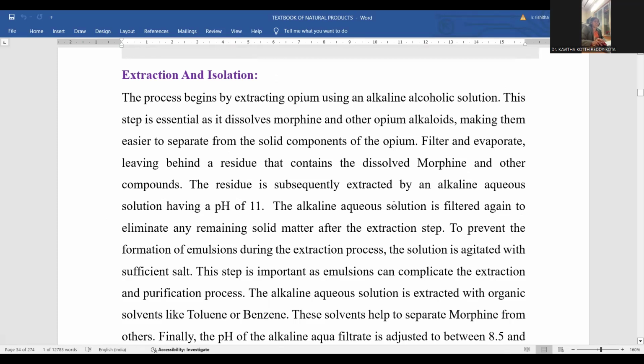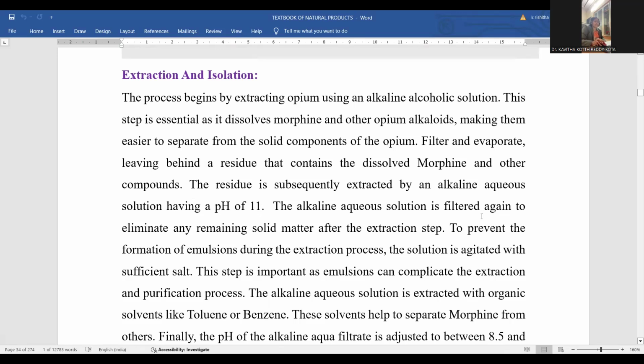The residue is subsequently extracted by an alkaline aqueous solution of pH 11. A basic solution is to be added; you may go with sodium carbonate or sodium bicarbonate. Such basic solutions within water will be added in order to maintain the pH of 11, so that a basic medium is generated.